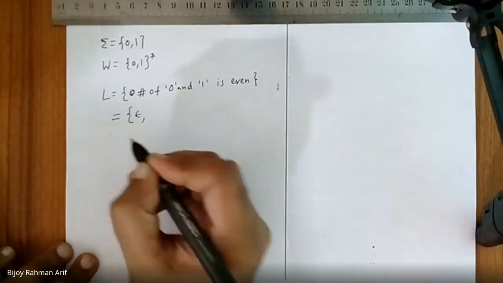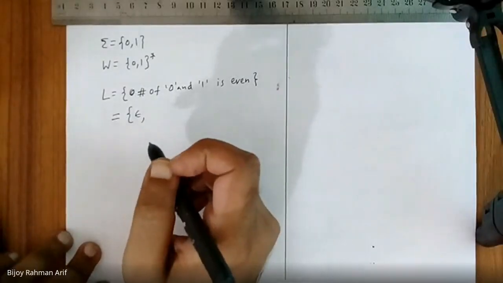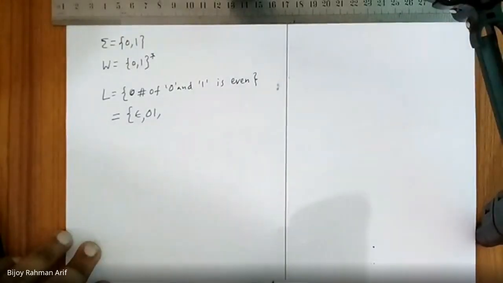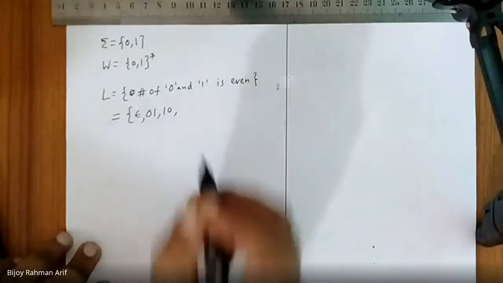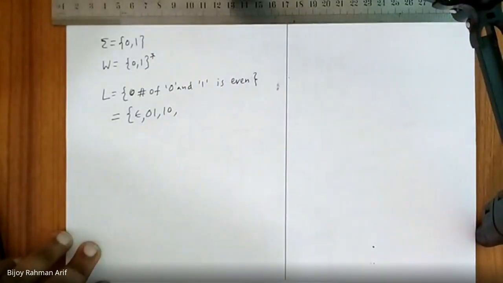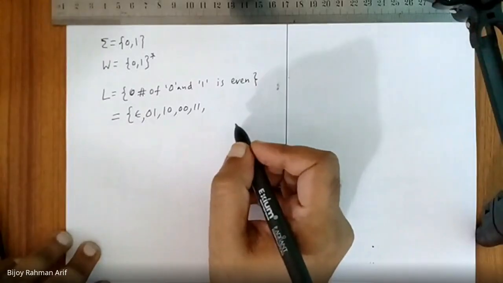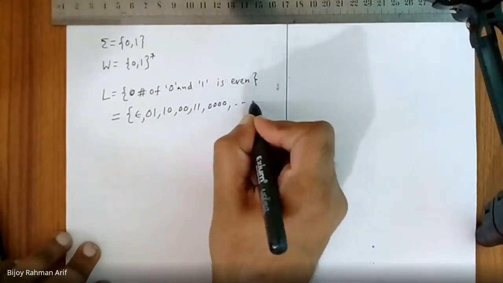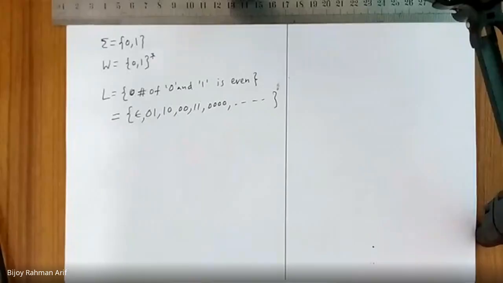Epsilon, just now. Then what is the next one? 0011. Oh no, 01. What else? 10. Then 0011. Then what is the next one? 0000, and so on. Right? So how can you come up with the algorithm?